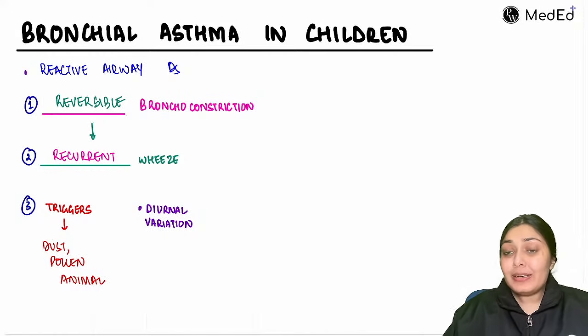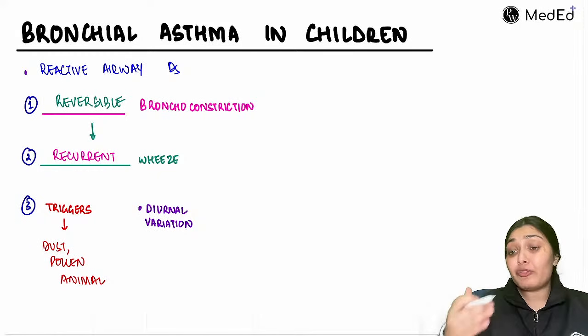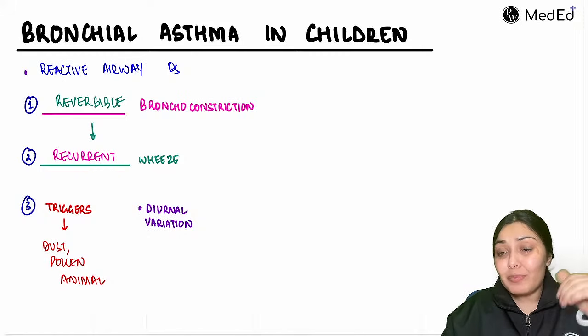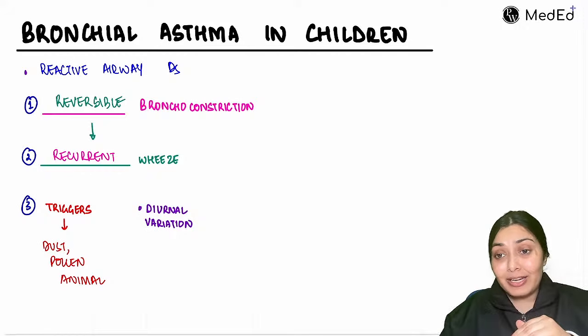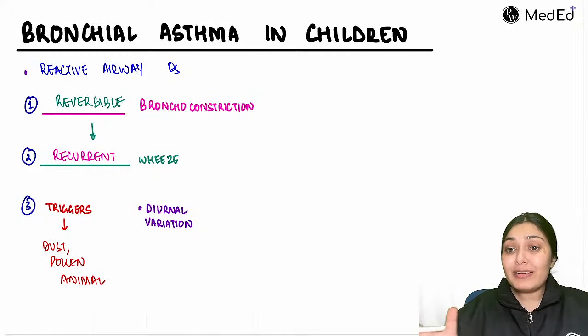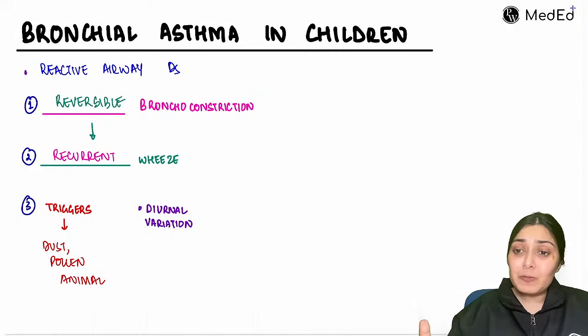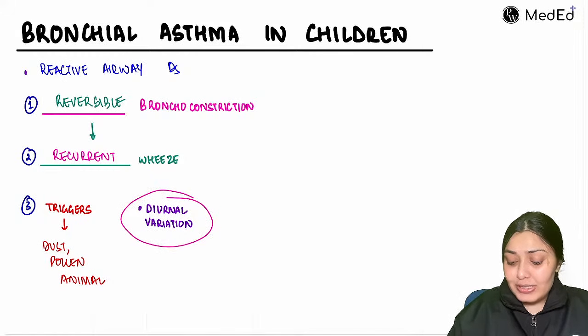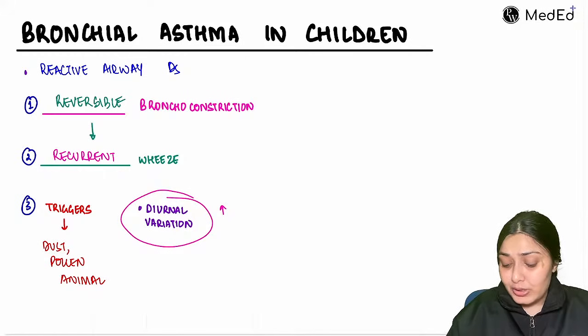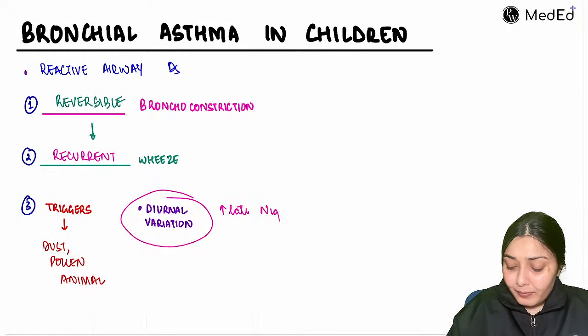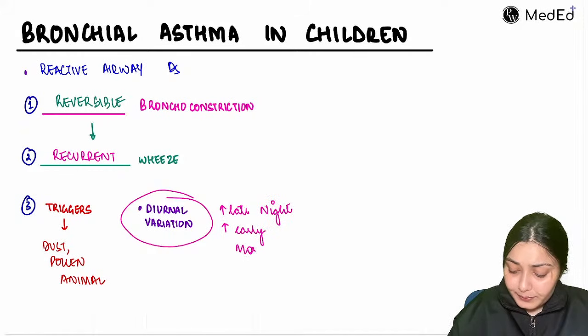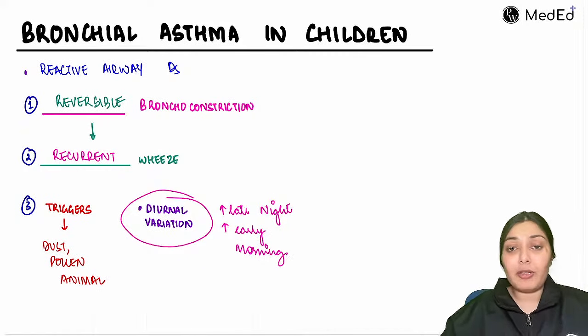And we see a typical diurnal variation over here, that as the temperature drops, there will be more chances of this bronchoconstriction. So when the temperature drops, late at night, very late at night, and very early morning, you see a very typical diurnal variation. Either late at night this child develops these asthma-like symptoms, or very early morning. So diurnal variation is seen over here. You see more of these exacerbations late at night and early mornings. Daytime, the child would be fairly fine.